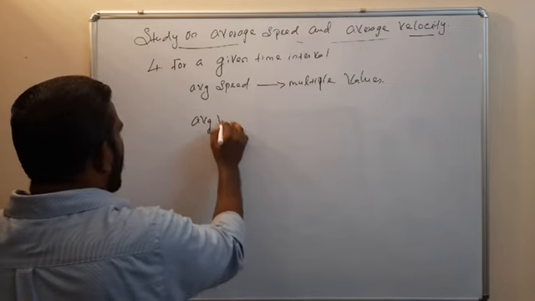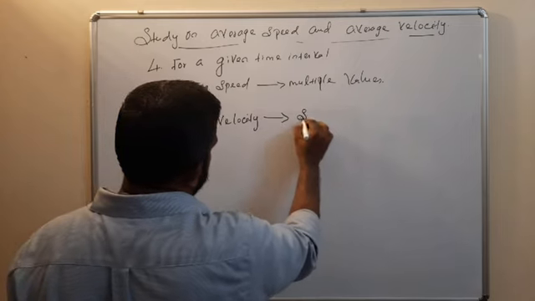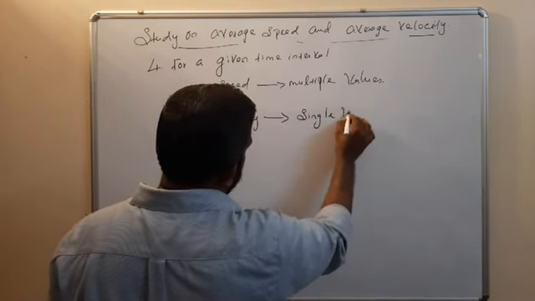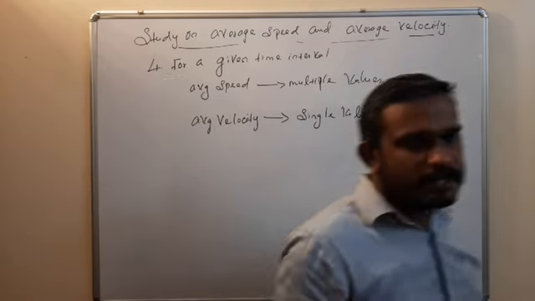Average velocity has a single value. So clear this point.